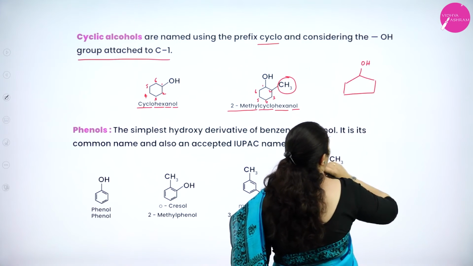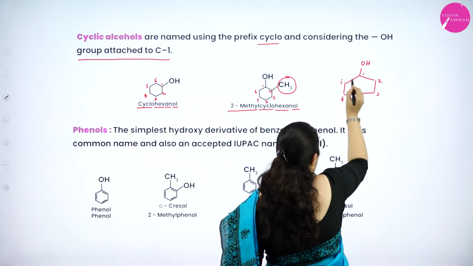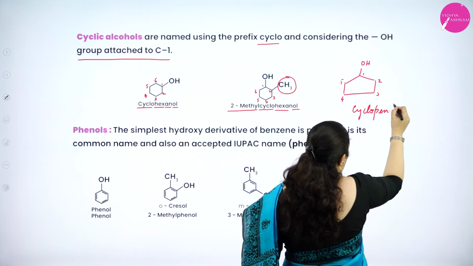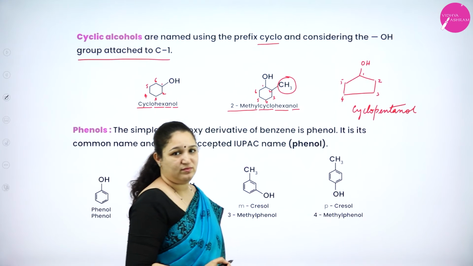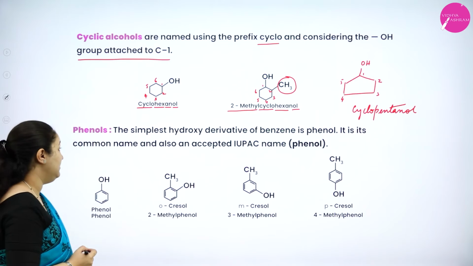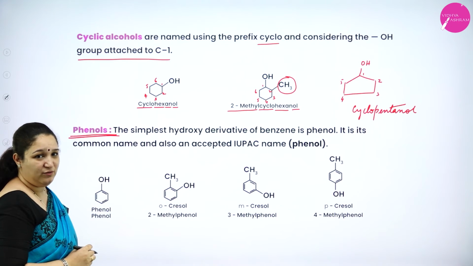Okay. Similarly, if you want, I can give you one more example here. Okay. What will you name this as? 1, 2, 3, 4, 5. So it will be cyclopentanol. Correct, no? Correct? Okay. We'll see the next one, that is about the phenols. How do we name the phenols?